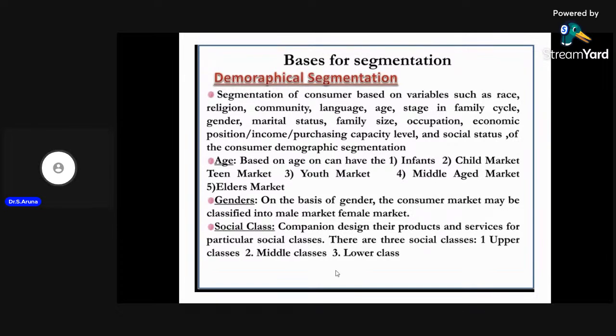Occupation wise means based on the nature of the occupation. Income wise means categorizing people into lower income, middle income, and upper income groups. So we classify the total market based on demographic categories: gender, status, family size, occupation, or the economic position of the people.